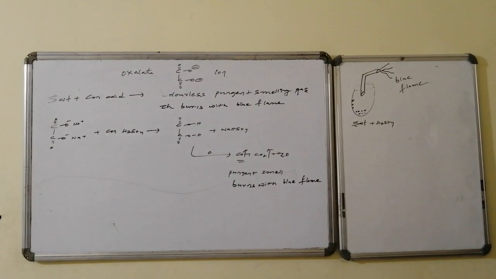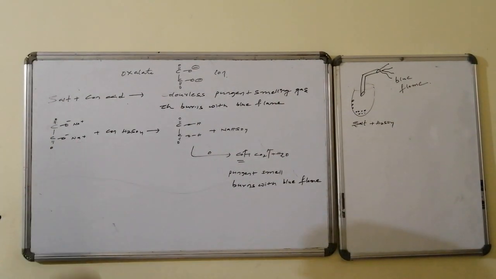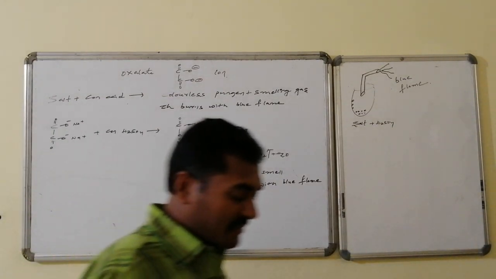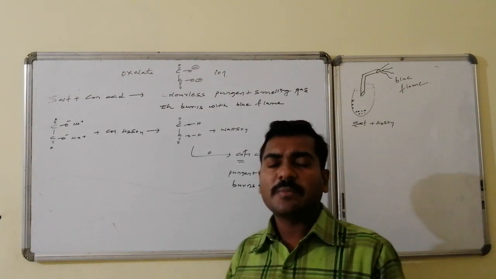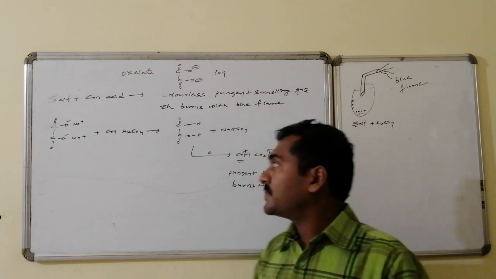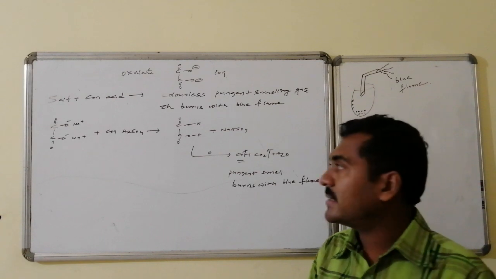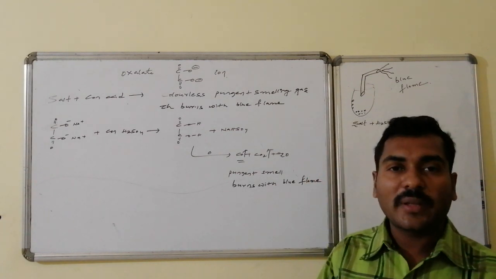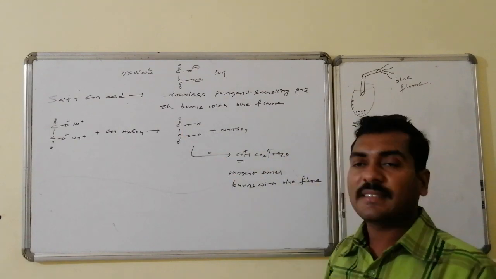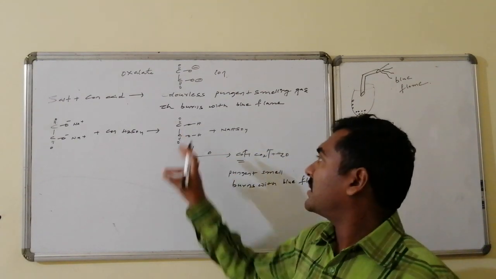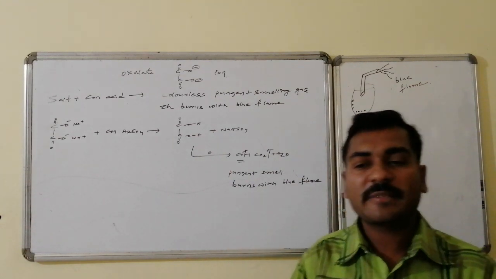Oxalate ion, that is the (COO)2 2- dianion, salt plus concentrated sulfuric acid gives a colorless pungent smelling gas which burns with a blue flame. See here, the salt taken is sodium oxalate, followed by sulfuric acid, giving oxalic acid followed by sodium bisulfate formation. This oxalic acid under heating conditions decomposes such that carbon monoxide, carbon dioxide and water molecules are formed.